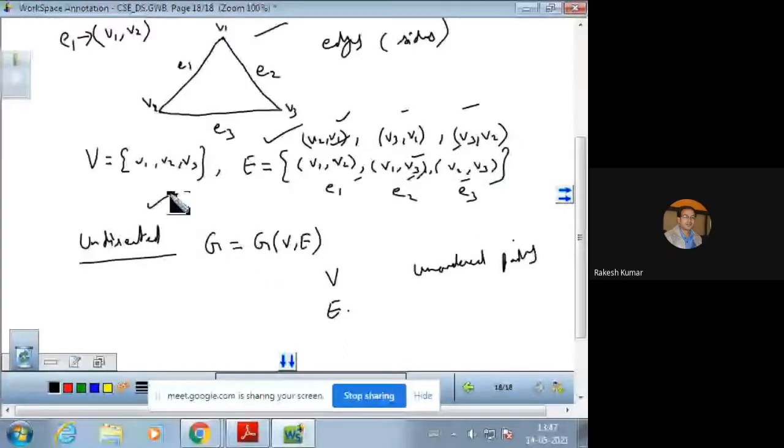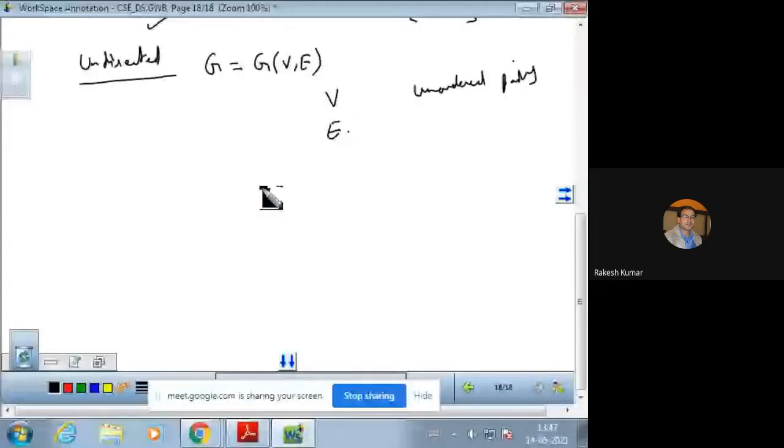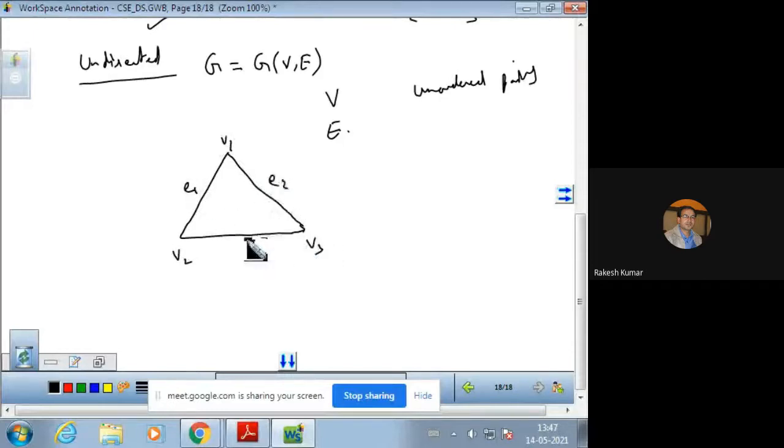But if we have a directed graph, the edges can be written only as a set of ordered pairs. You see, this is also a triangle having three vertices. These are edges E1, E2, and E3.